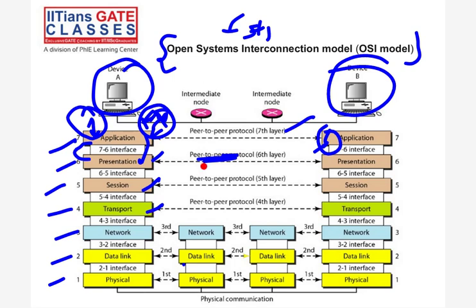How will you do that? With the help of the transport layer, right? So the mapping is happening between these two. Whatever rules I'm applying here for the mapping, the same rules I'm applying on the other side for the mapping.